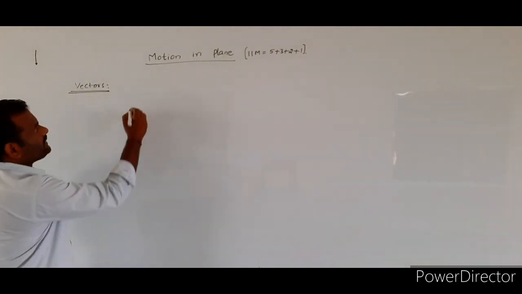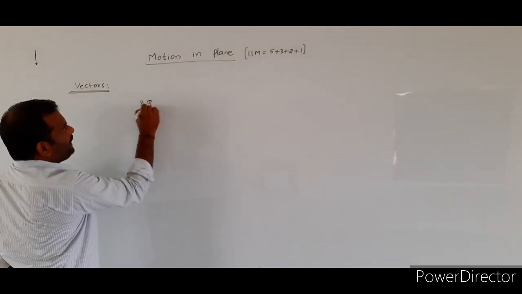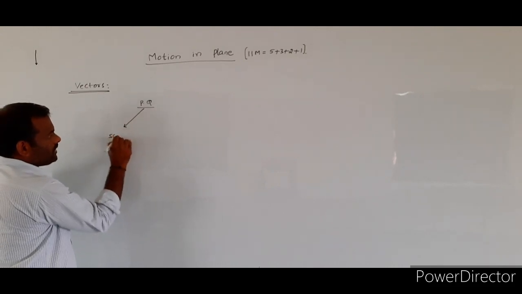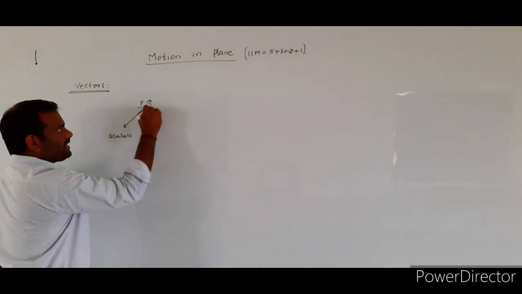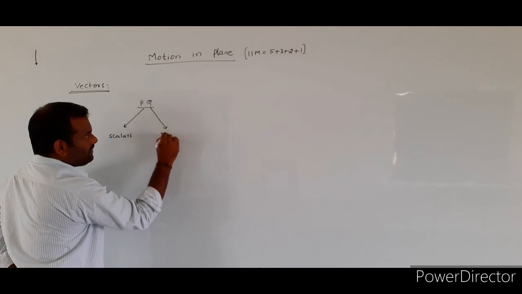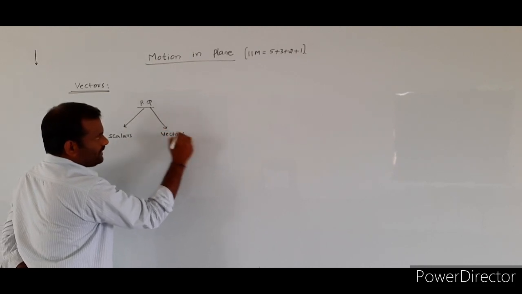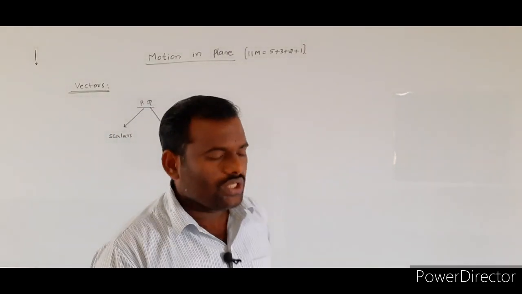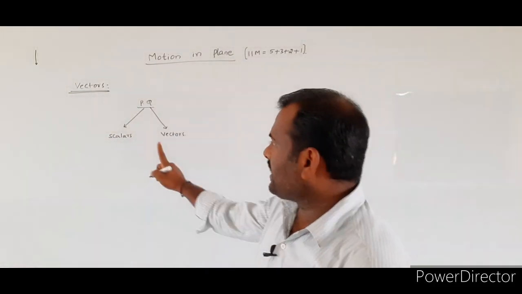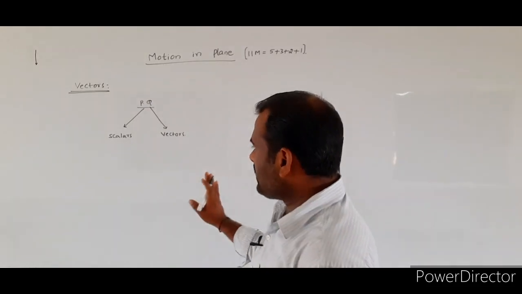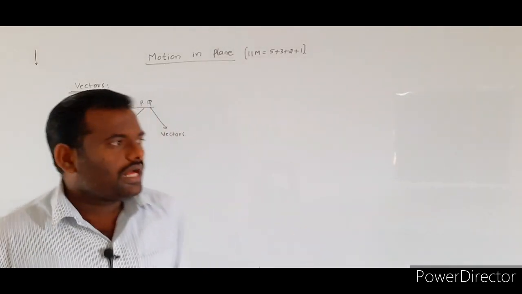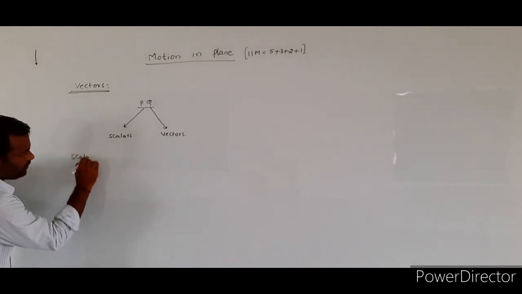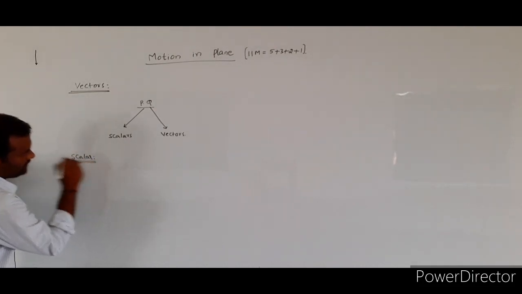The physical quantities are mainly classified into two categories. Those are called scalars and vectors. All the physical quantities are mainly classified into two categories: one is the scalar quantities, another one is the vector quantity. How can we define a scalar quantity?